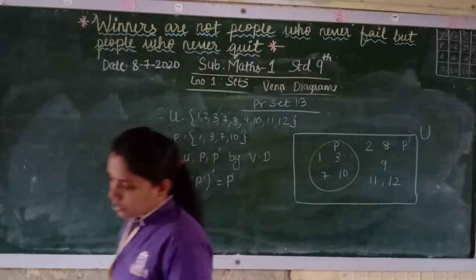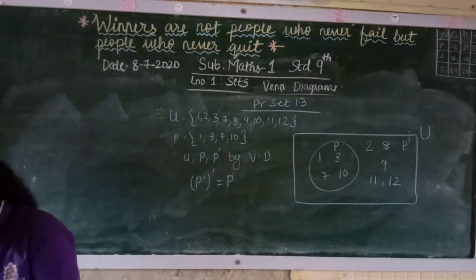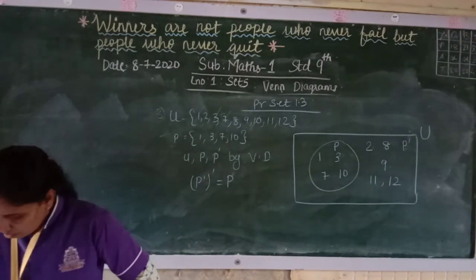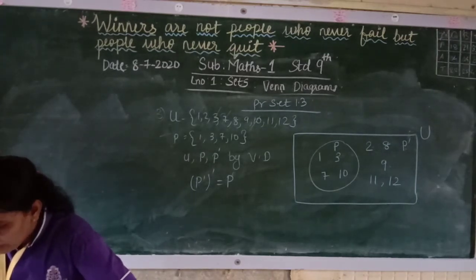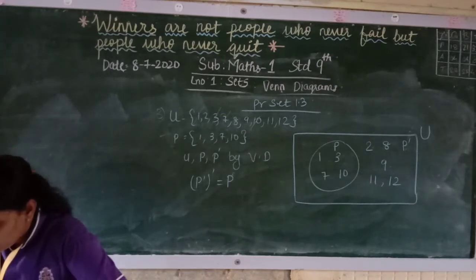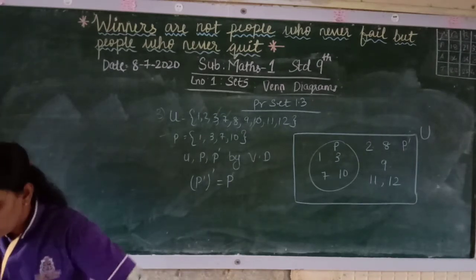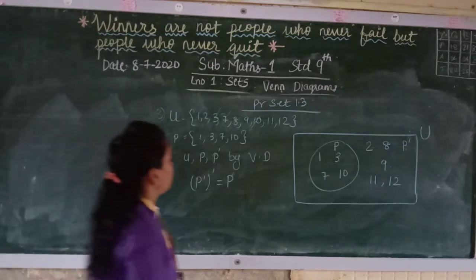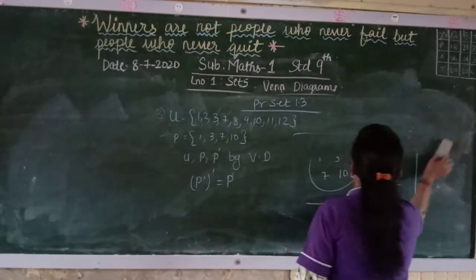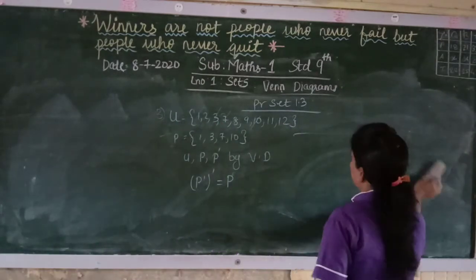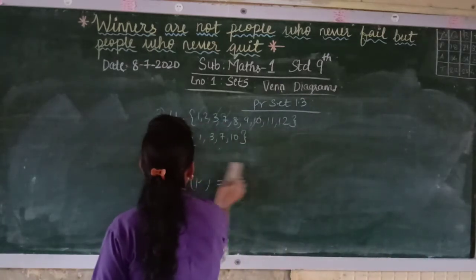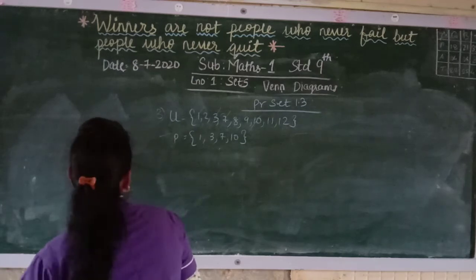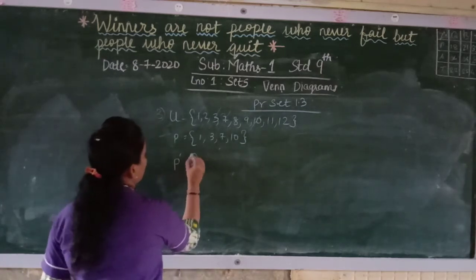Now next, what they have given is to verify that the complement of P complement is equal to P. So we write down P complement over here.